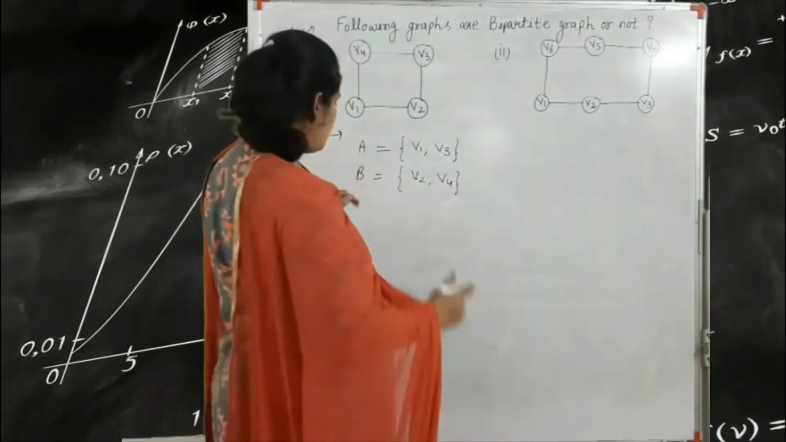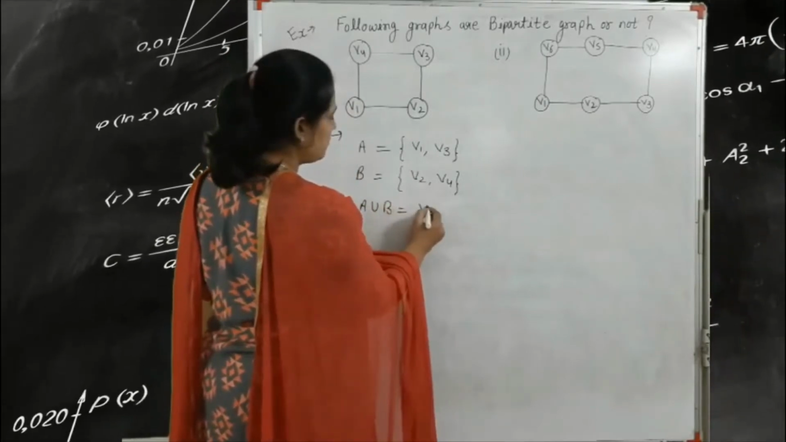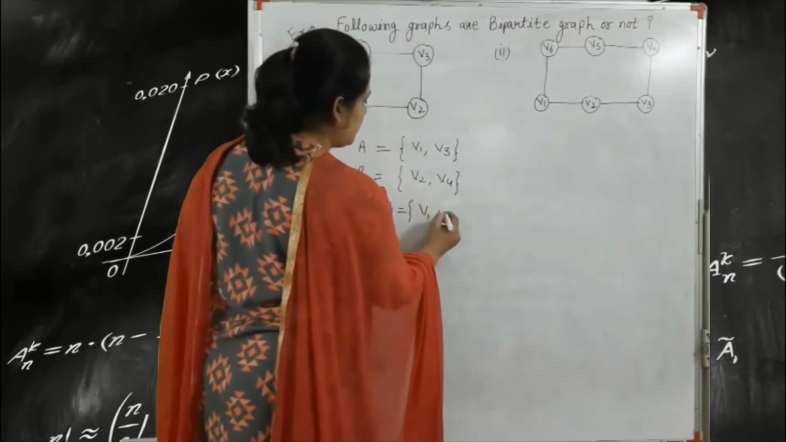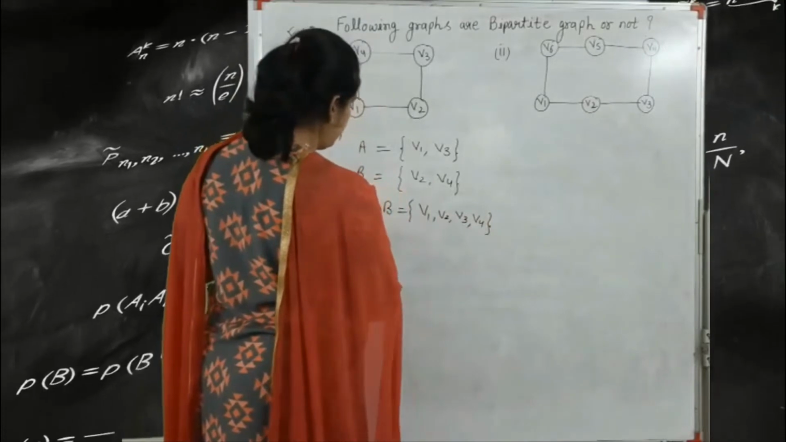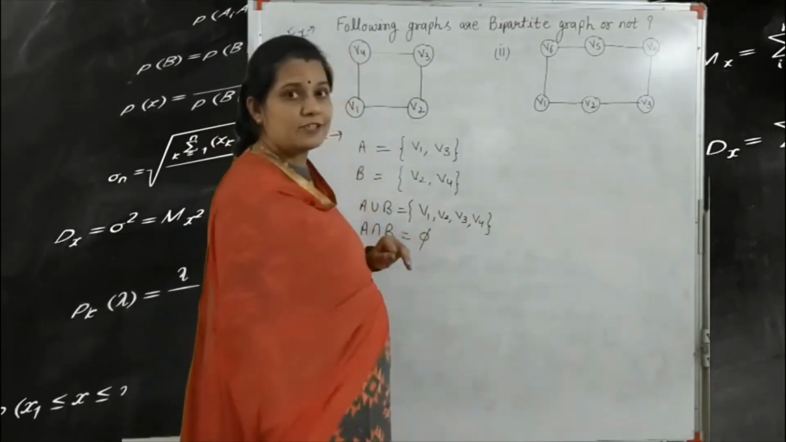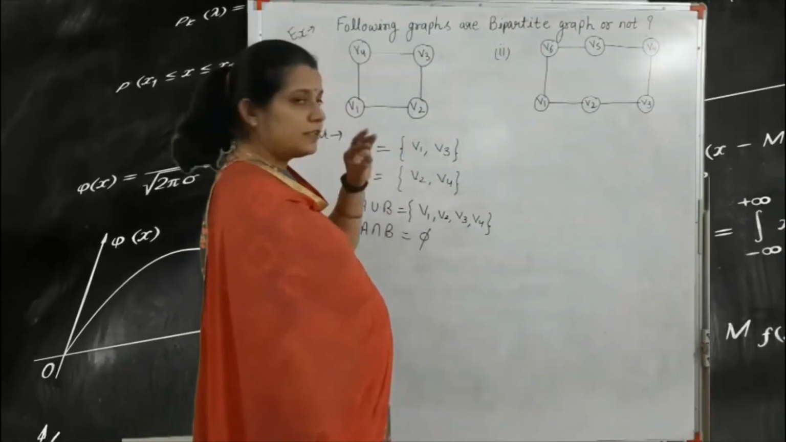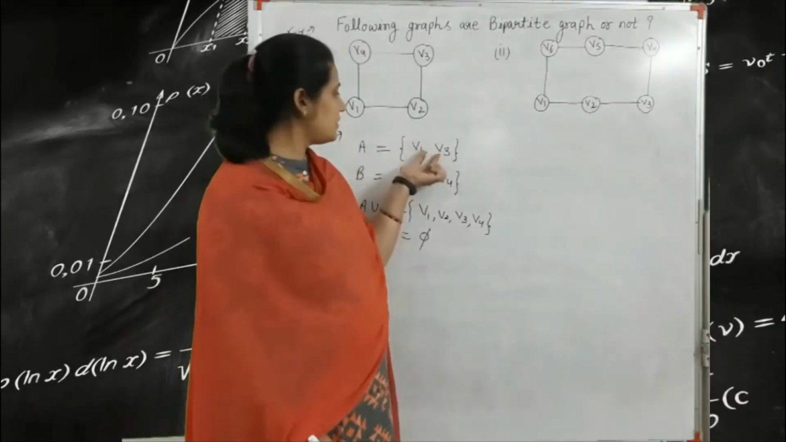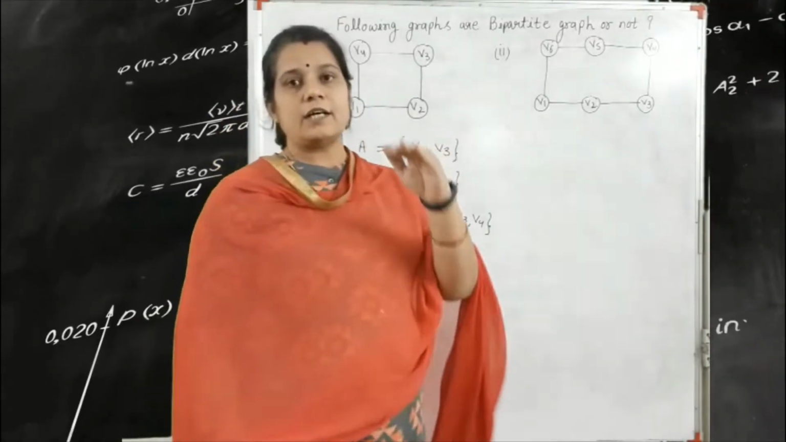So, A union B is equal to V, the total set of vertices, that means V1, V2, V3 and V4. But A intersection B is equal to the empty set. So we map here the two partitions A and B and the set of vertices, and these vertices are not connected with any edge in our given graph.